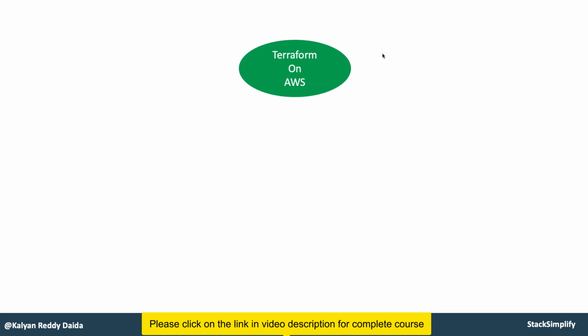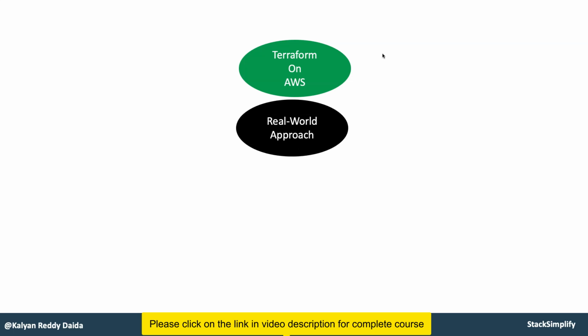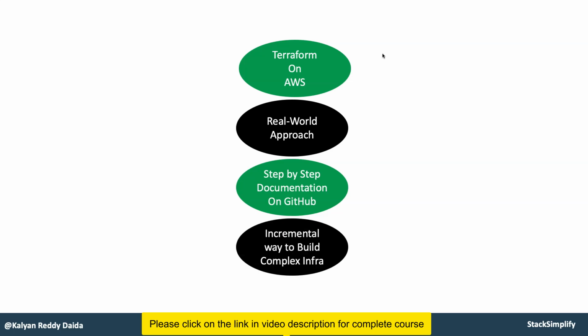On the Terraform on AWS course, we primarily follow the real-world approach. In addition to that, we will have step-by-step GitHub documentation available for every module we are going to implement, and we are going to build the AWS infrastructure in an incremental way, and reach the complex state by doing it step by step.